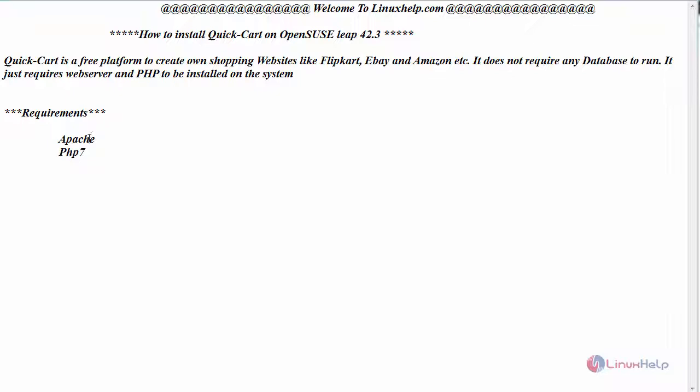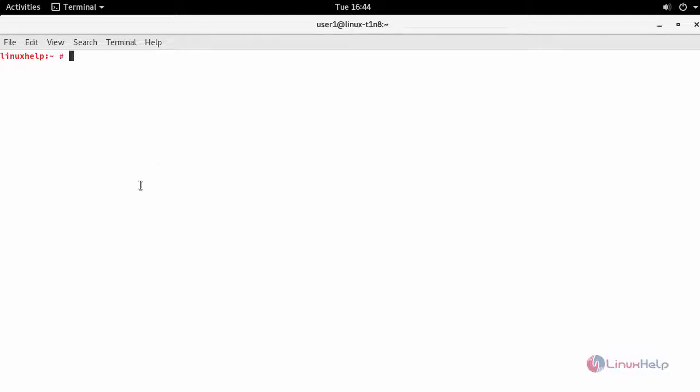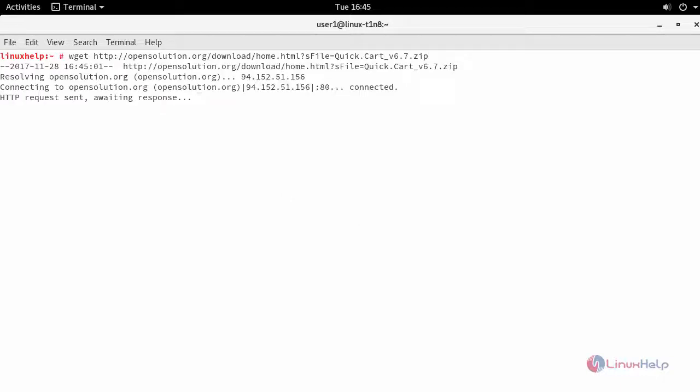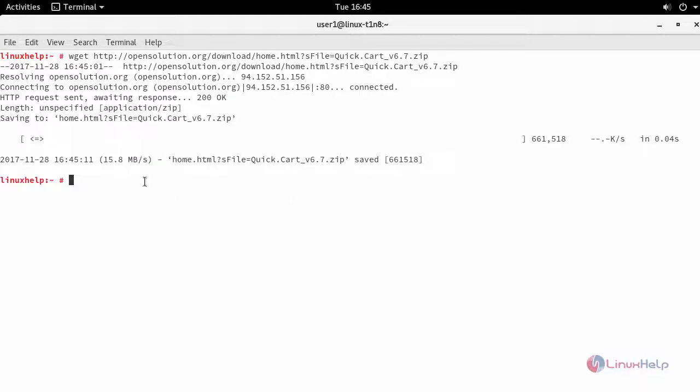Before starting with your installation, the basic requirement is to have Apache web server running and PHP. Version of PHP should be 7. Now switch to your terminal and first download the source package using wget command. After downloading your zip package, extract this in Apache document root location.